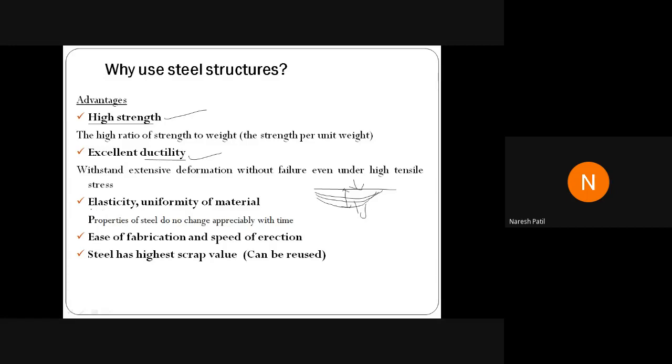Then we have elasticity. As you know, the steel structure or a steel element has an elastic property, so that's why you have to use steel structure, because it has elasticity.